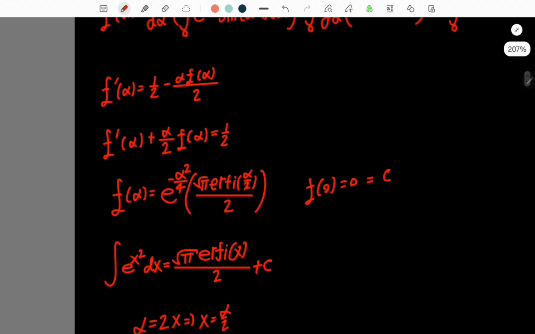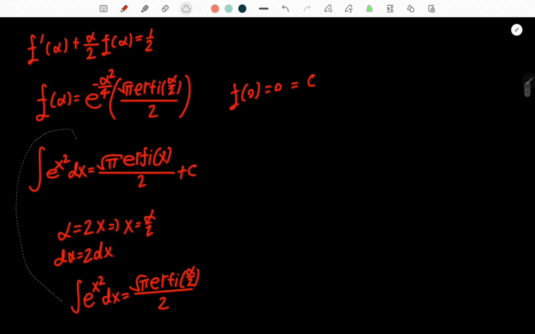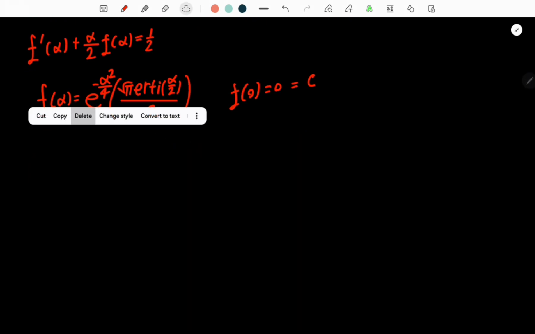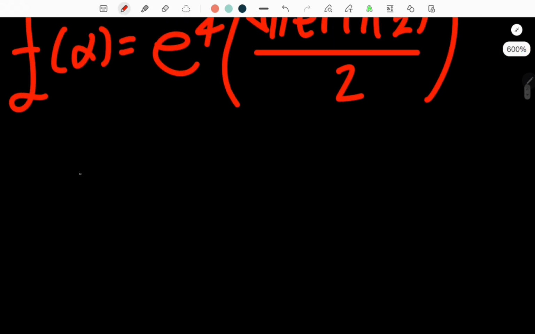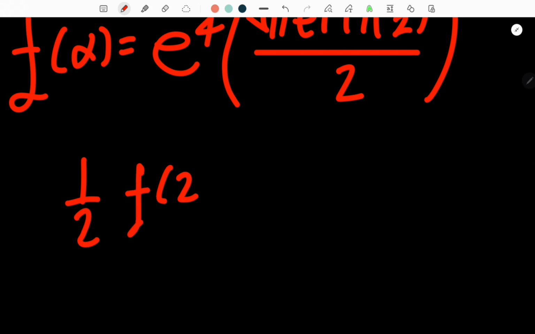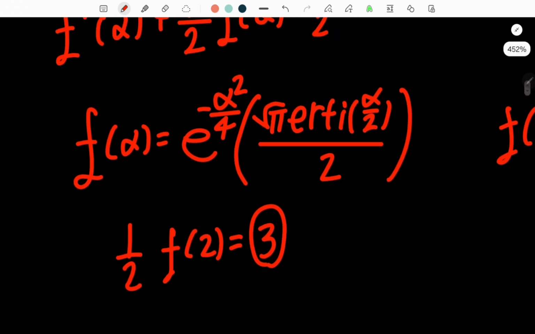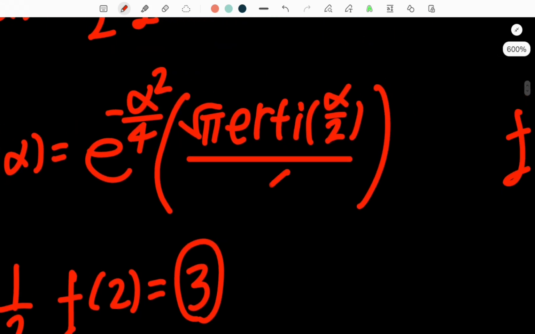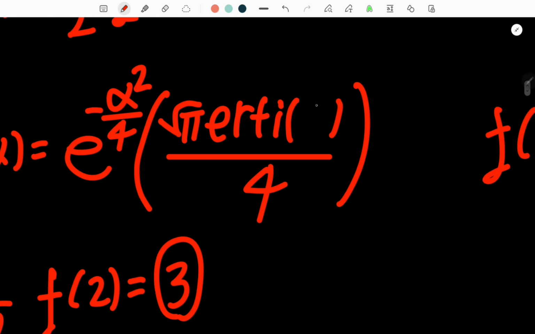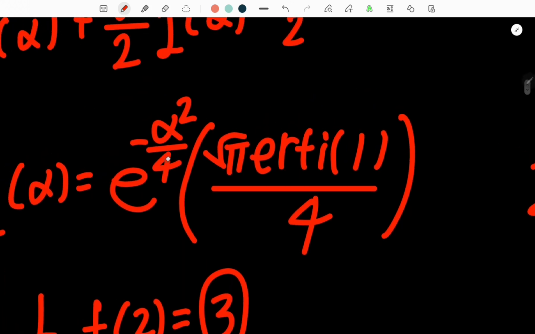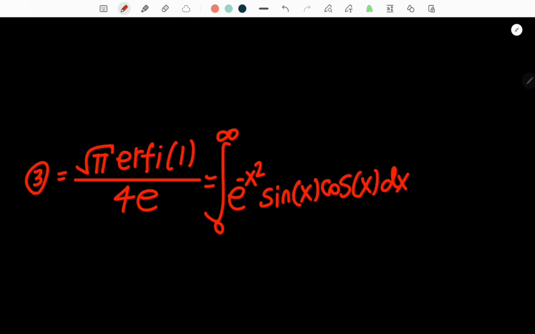But we know that, hold on, let me go ahead and move this out of the way. Actually, just delete it. We know that 1/2 f of 2 equals the third integral. So what we need to do is multiply 1/2 on both sides, so we can just bring it in here, and then put in a 2. So this would be 1, and this would also be 1. So here we go. Integral number 3 is equal to the square root of pi times the imaginary error function of 1 divided by 4 times e.